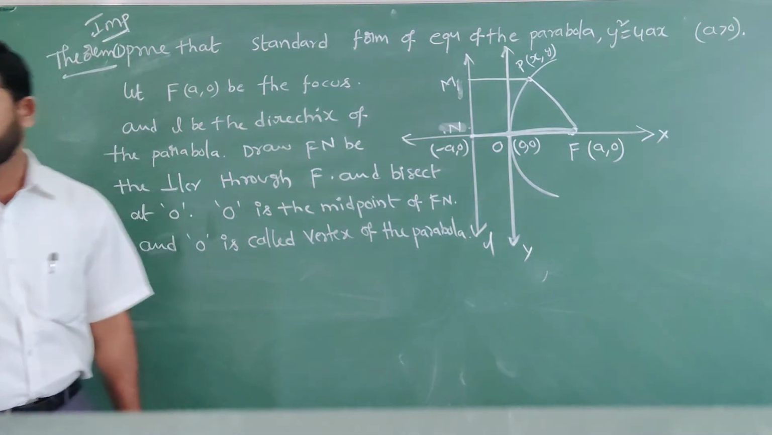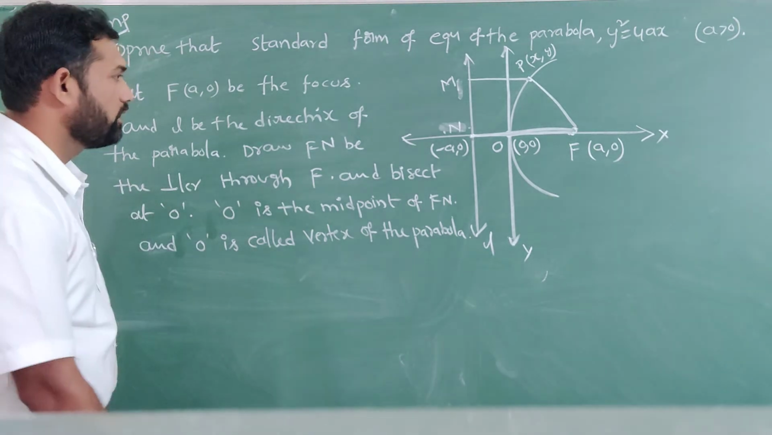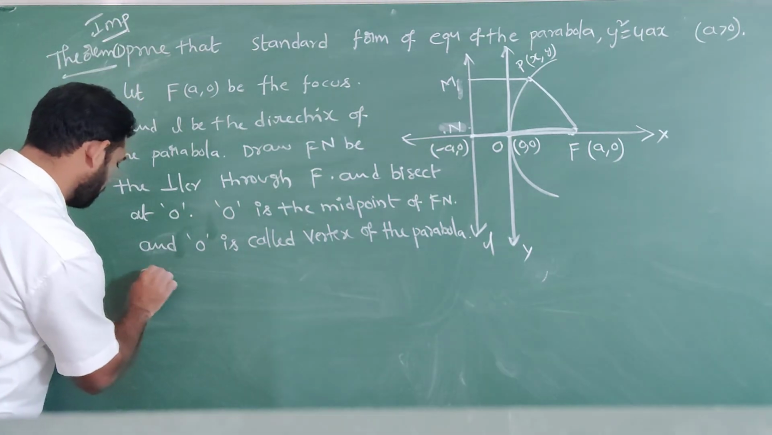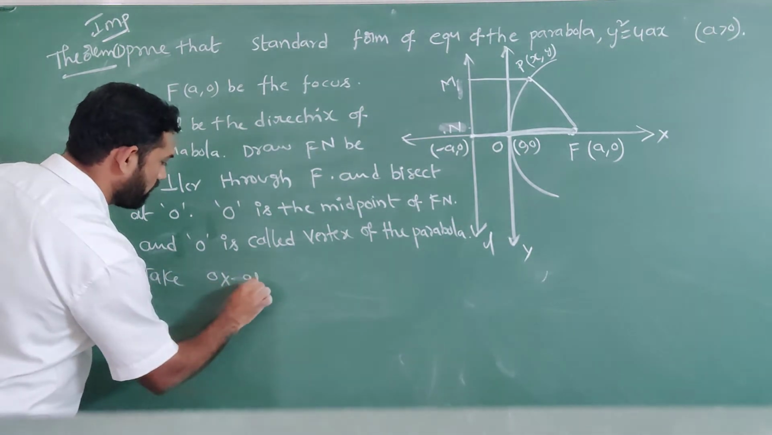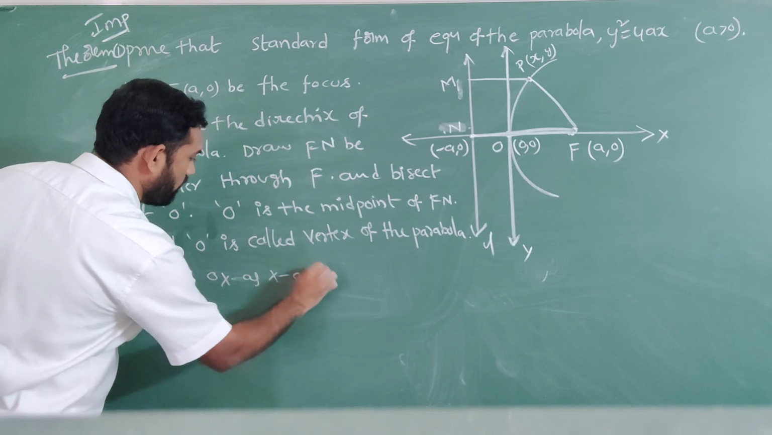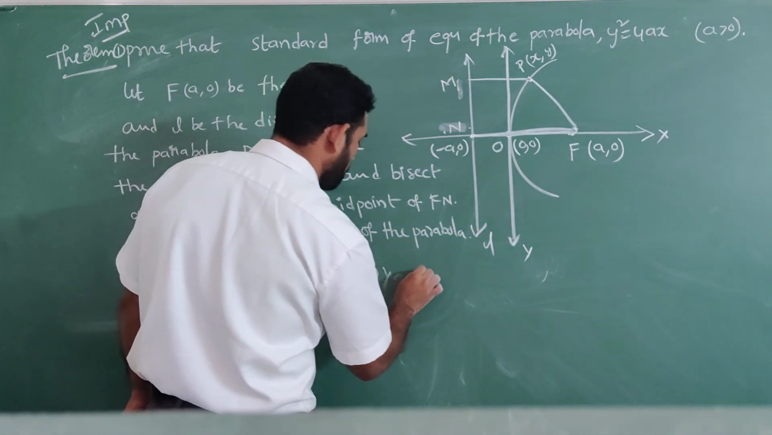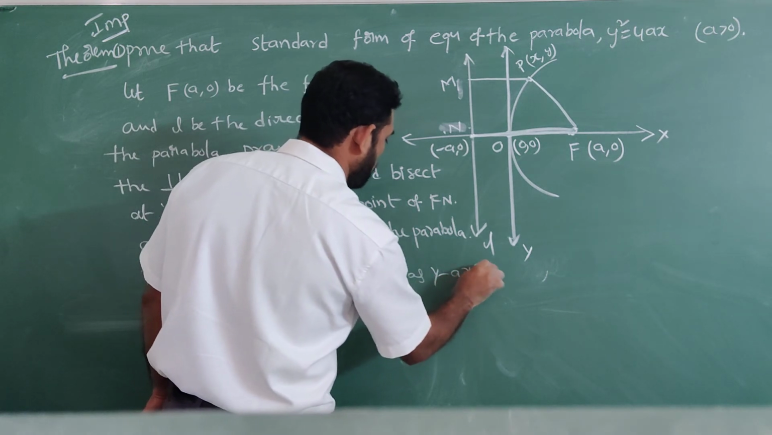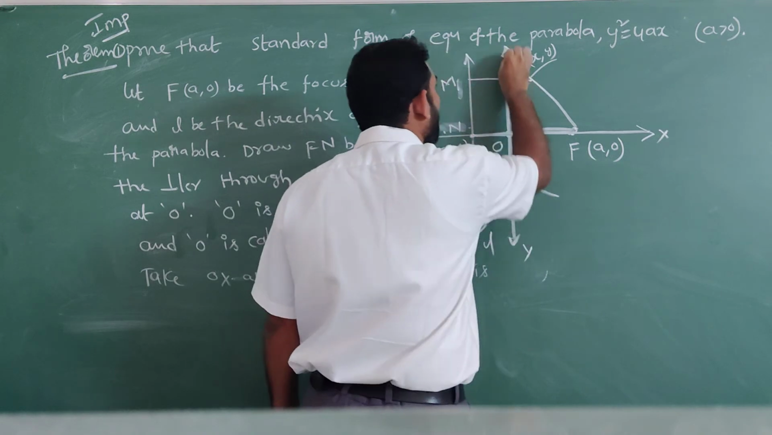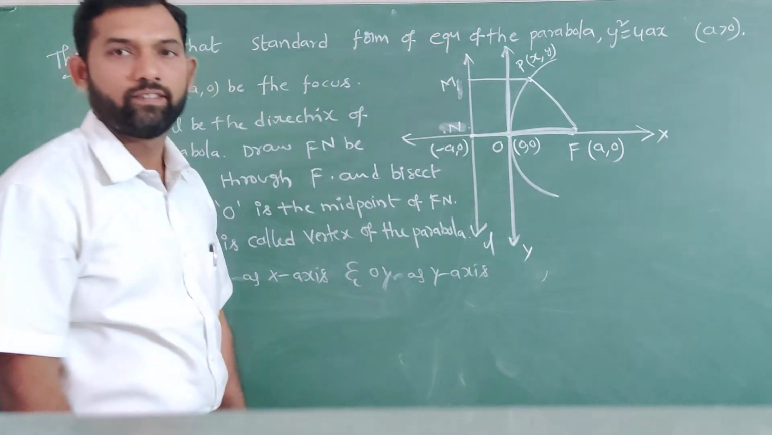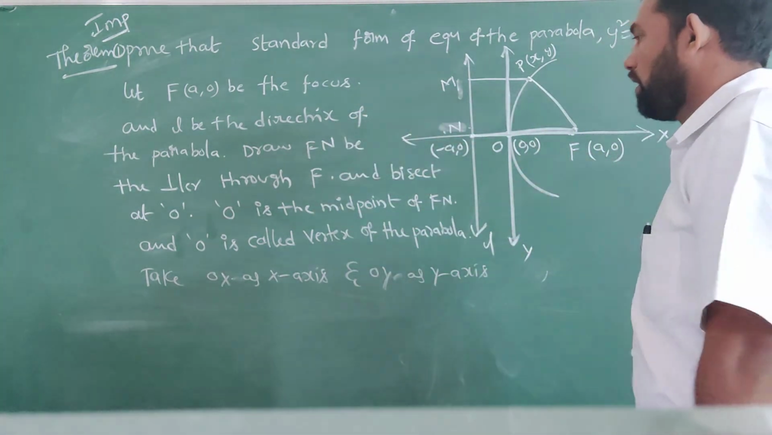Next, what we have to consider: take O as the origin, OX as the x-axis and OY as the y-axis. This is OX as the x-axis and OY as the y-axis.